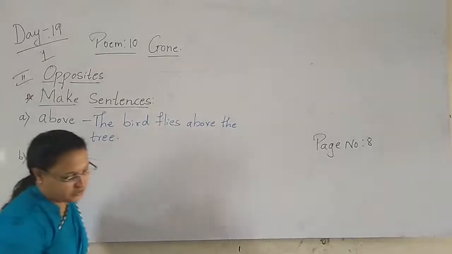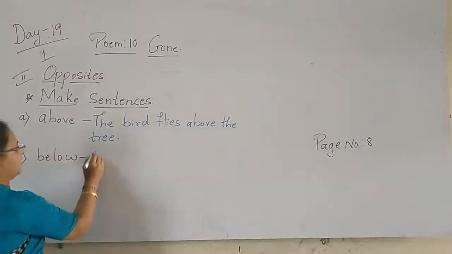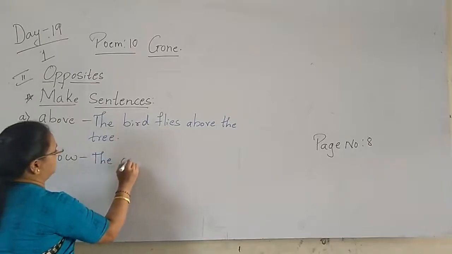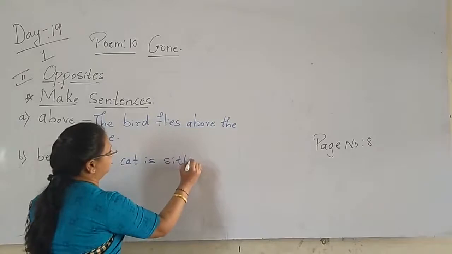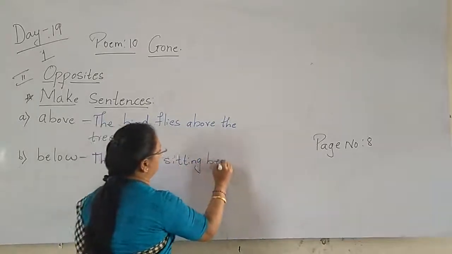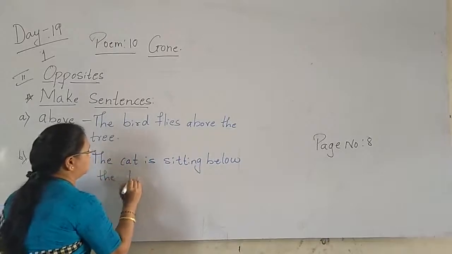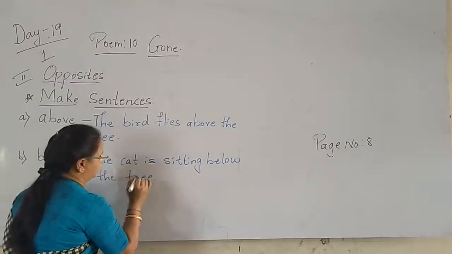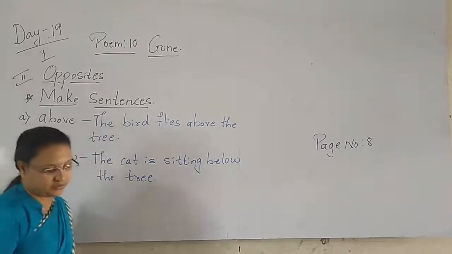Below means what? The cat is sitting below the tree. Where is the cat sitting? The cat is sitting below the tree.